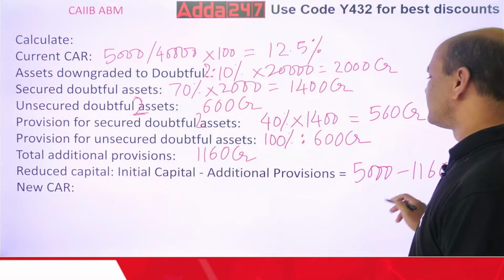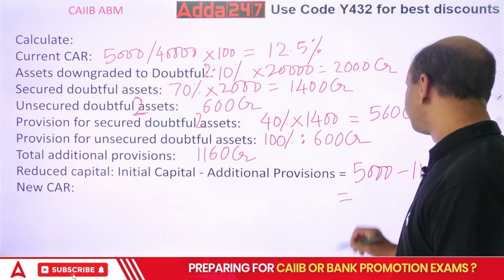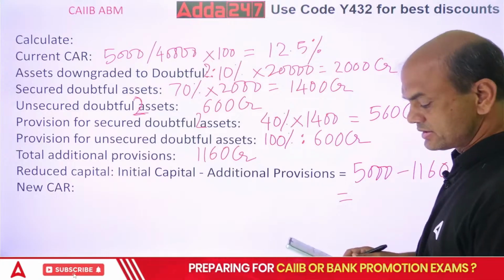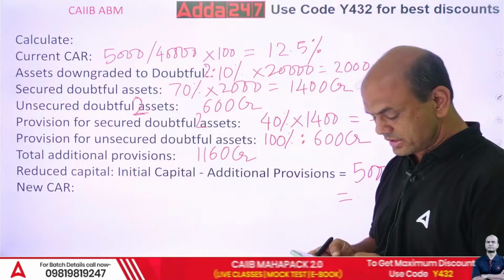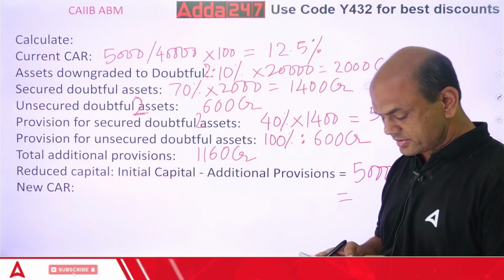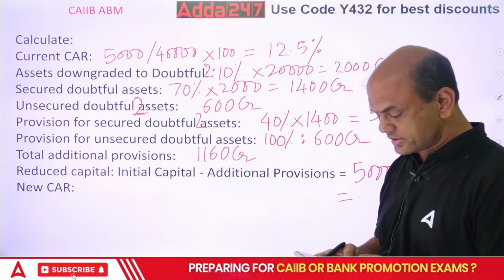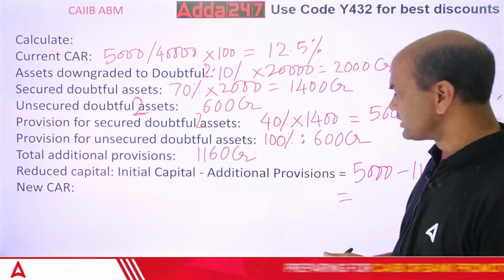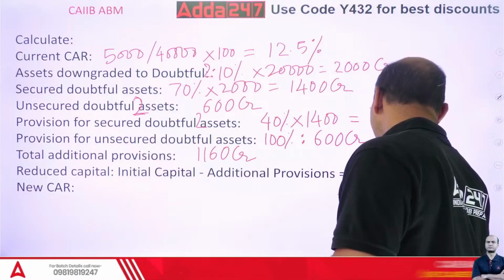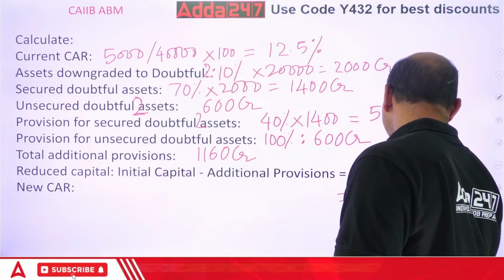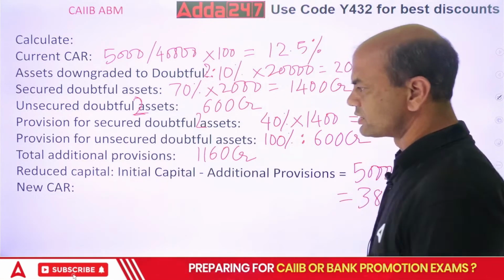5,000 minus 1160. So what is the answer? 5,000 minus this, you do it on the calculator. These confusing calculations, don't do it orally, because we always get confused in this. 3840, right? 3840 crores, of course, everything is crores.